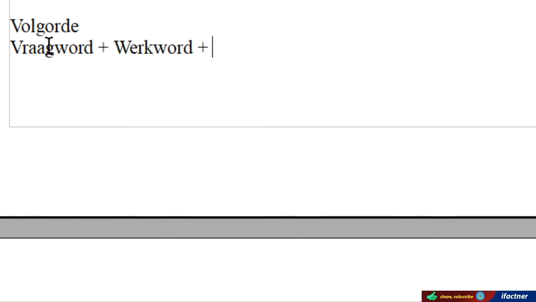So what is the volgorde? What is the order of the sentence? So we have got the vraagwoord, then the verb, and then the subject, or subject is called persoonsvorm, persons. And in the end we have got the question mark. So this is how we ask the question in Dutch: vraagwoord, werkwoord, persoonsvorm. This is the volgorde. So we have talked about